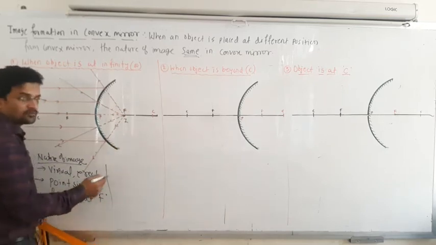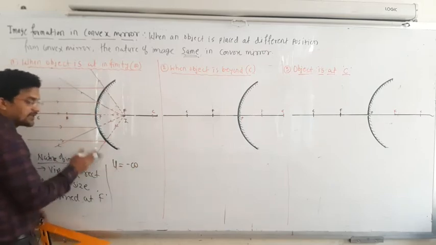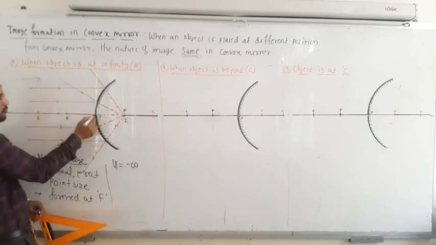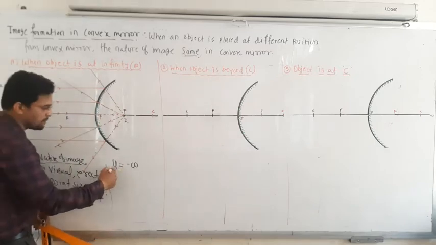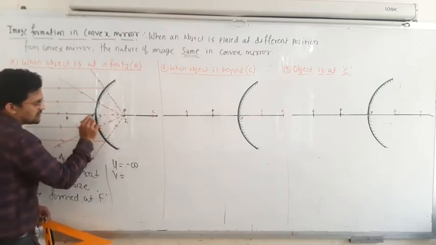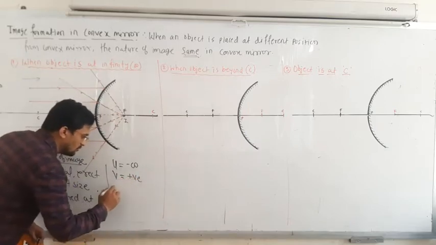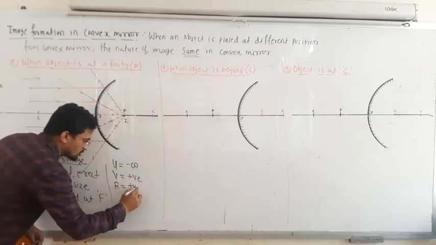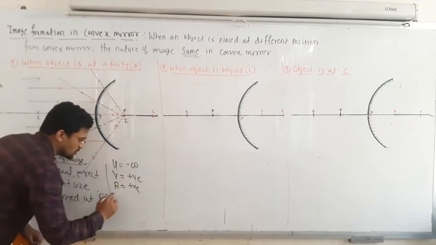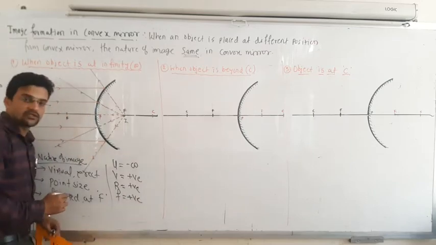Now tell me the object distance. Object distance u is at infinity, but it is negative because the incident rays are in this direction and you are measuring from the pole to that side, so it becomes negative. Image distance is positive because you are measuring from here to here in the direction of the ray. Radius of curvature is also positive, because it is the distance from here to here, so R is positive. And focal length is also positive.